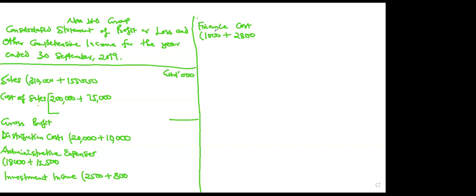Now, profit before tax. But before you get to profit before tax, leave one empty line, so that in case there is an associate hidden somewhere in the question, you can make provision for that associate. Is that clear? This is a technique. Anytime you are working, just before you get to profit before tax, leave one empty line. So that in case there is an associate hidden somewhere in the footnote, I can provide for the associate. So profit before tax.